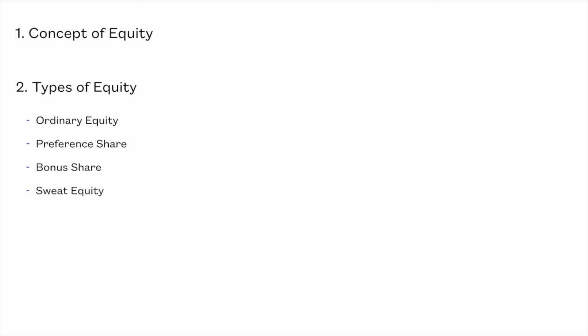Then once we have understood these types of equity, we will go through the process of issuing equity. The process of issuing equity is very important when you are preparing for any regulatory body exam, let us say RBI Grade B or SEBI Grade A. There is a lot of emphasis on process, because the process itself is controlled or regulated by these regulatory bodies, and they are interested in whether you know the process or not.